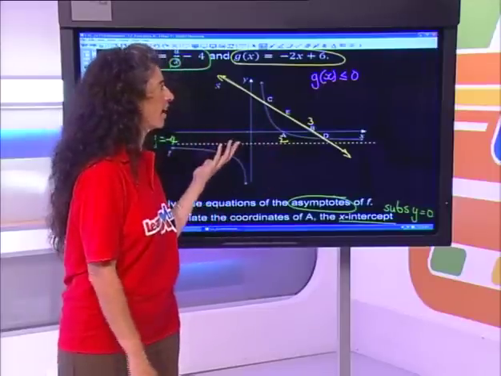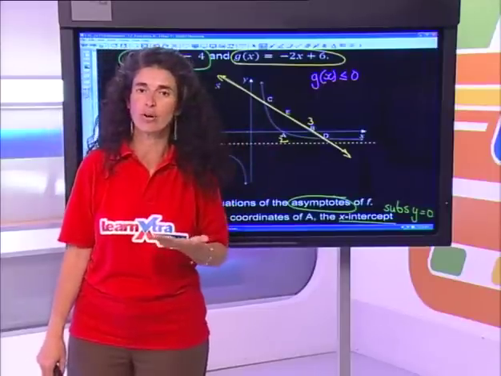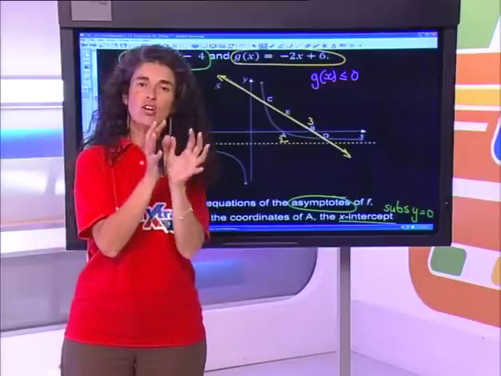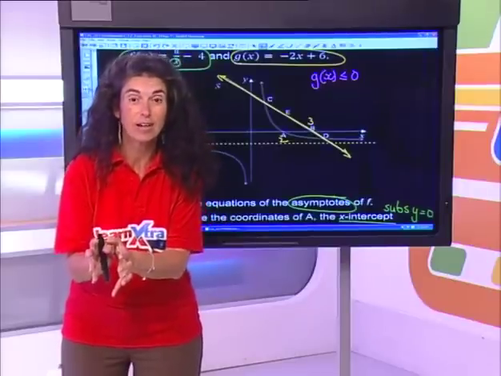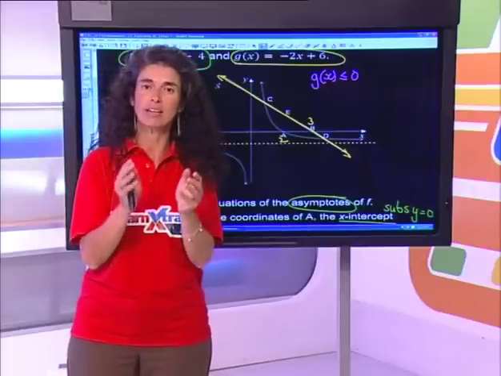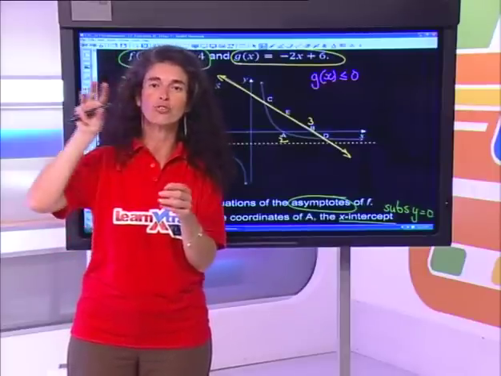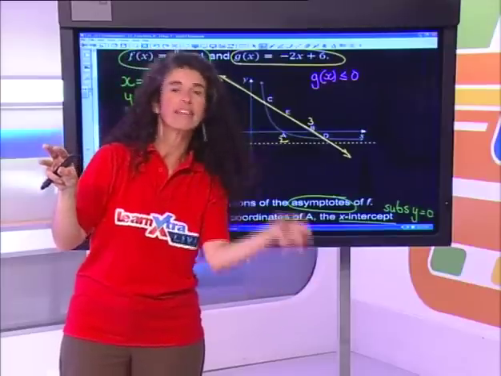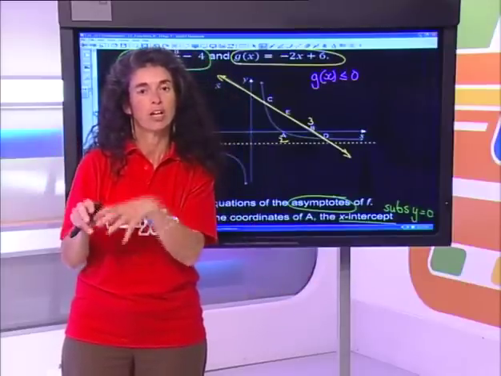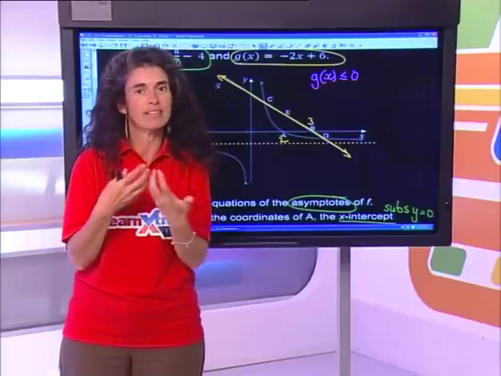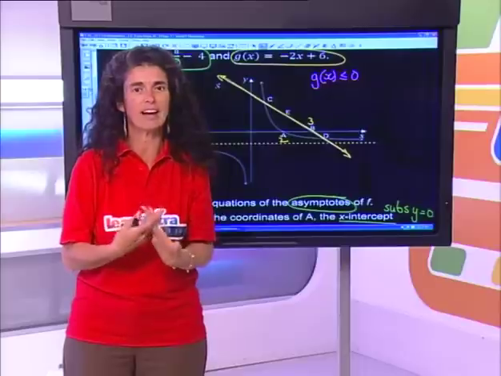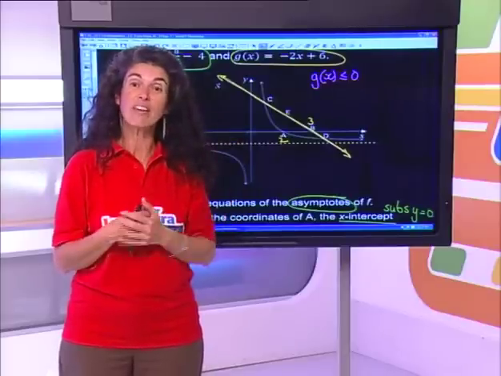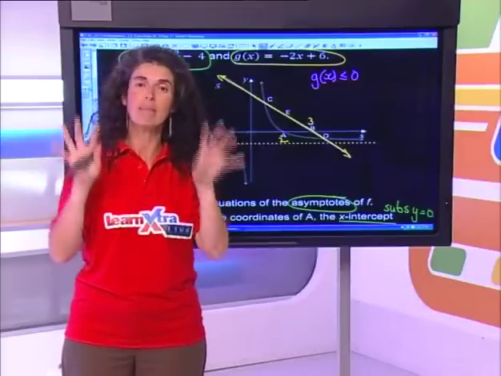Don't just read it as it stands there, g of x is less than or equal to 0. Try and read it as g of x is negative, but interpret that. What does it mean? It means when the y values are negative, go and find the partner that makes those values negative. Now, I could be talking about this very algebraically, very theoretically, and not having any diagram to back me up. But in this case, we've actually got a diagram that has mapped those values for us. So let's go and have a look.